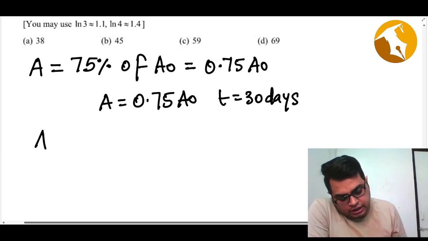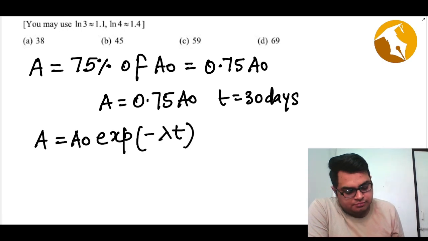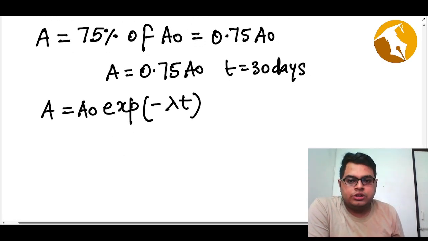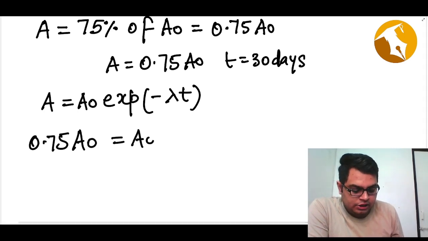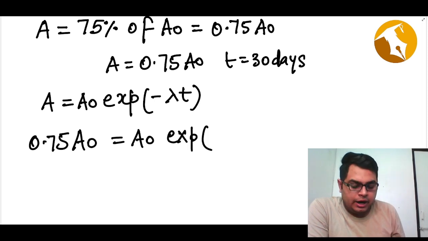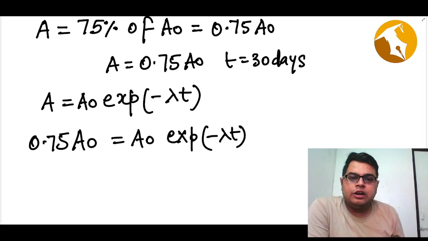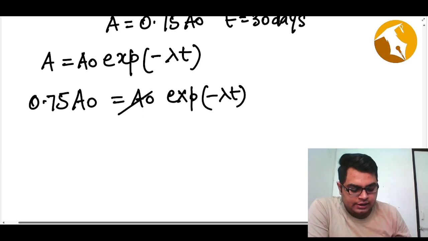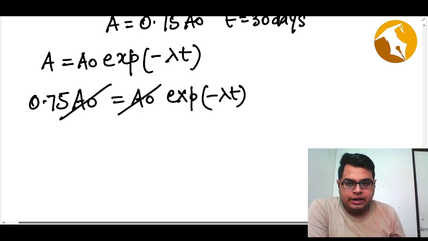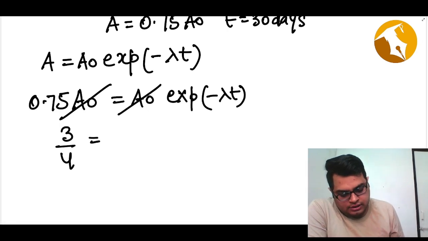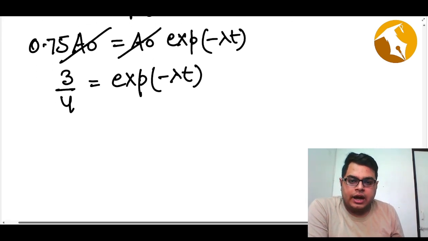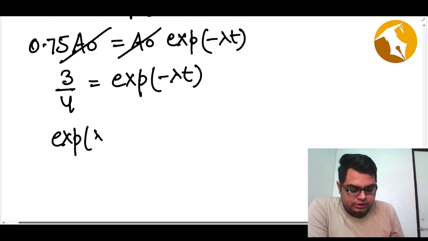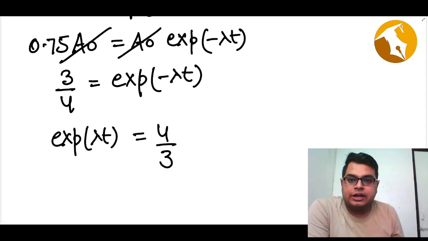So I will use the formula A equals A naught exponential minus lambda t. If I use this formula, I will get A equals 0.75 A naught, initially A naught exponential of minus lambda t. I will put the value of time in the end. If I cancel A naught on both sides, I will get 3 by 4 equals exponential minus lambda t. Now I can bring exponential lambda t on this side and 4 by 3 on the other side so that the negative cancels.